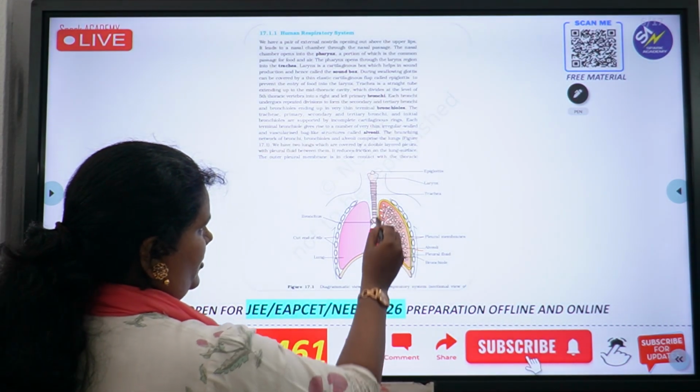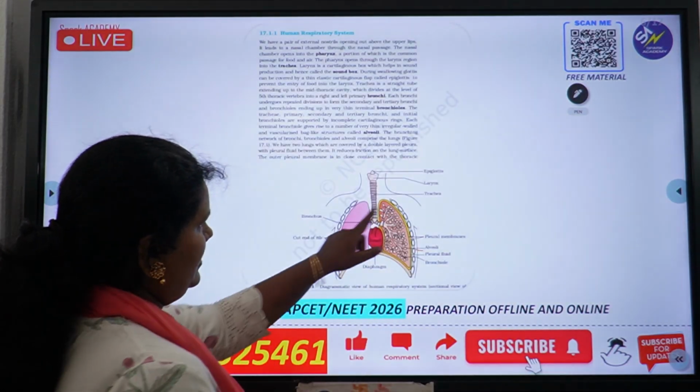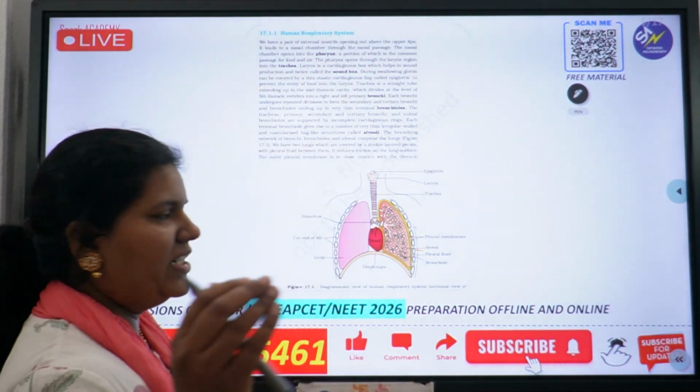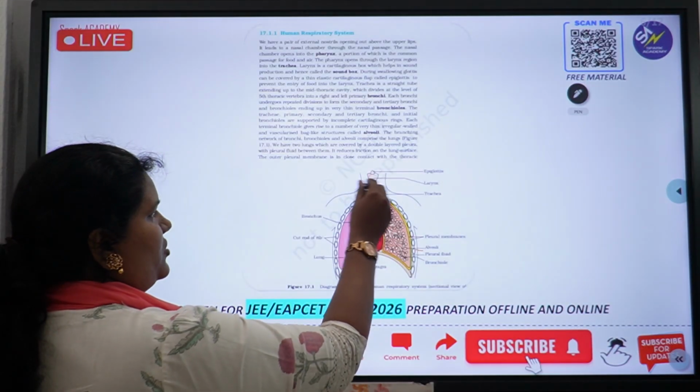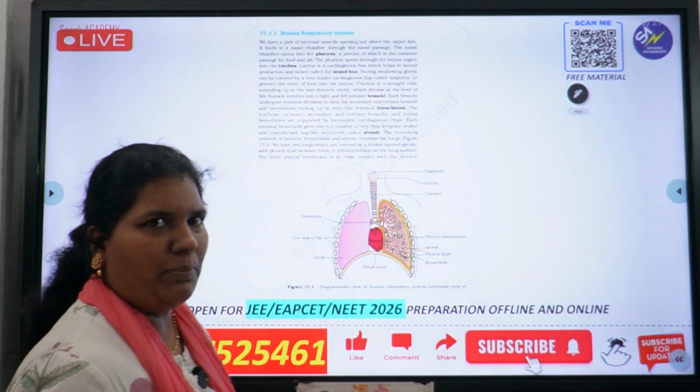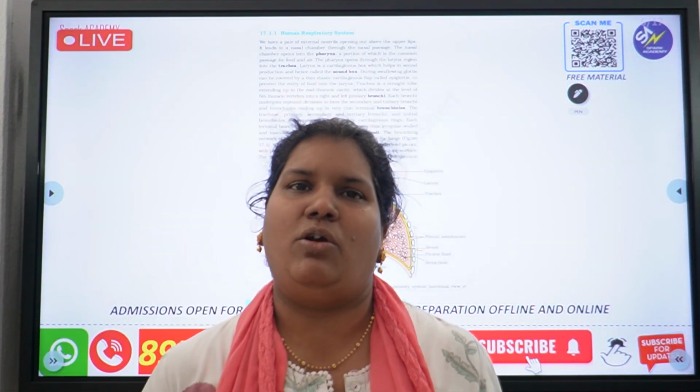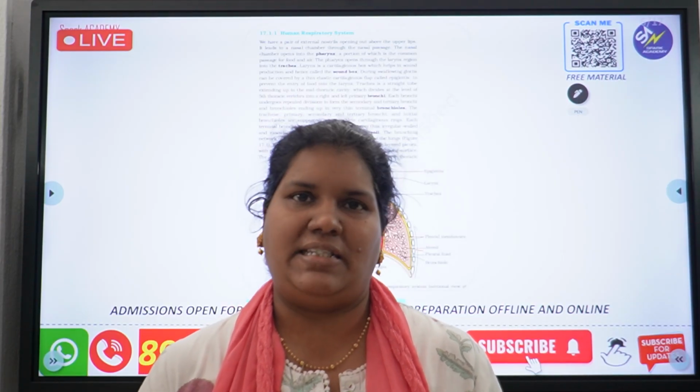If you look at the structure here, it looks like a tree. So this area is also called the respiratory tree. Let's learn the structure of the lungs. As you all know, how many pairs of lungs do we have? We have one pair of lungs situated in the thoracic cavity.